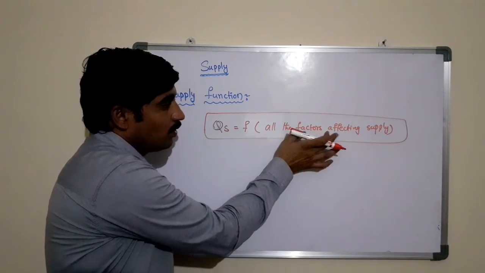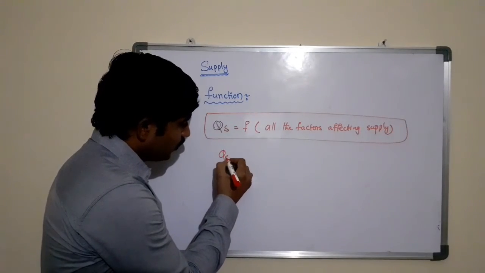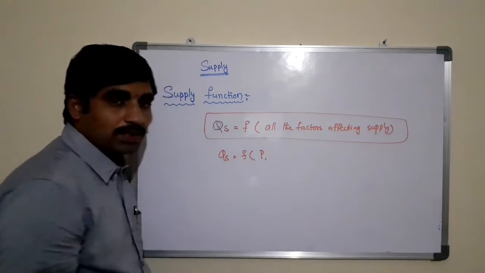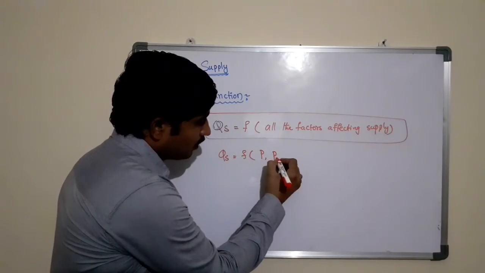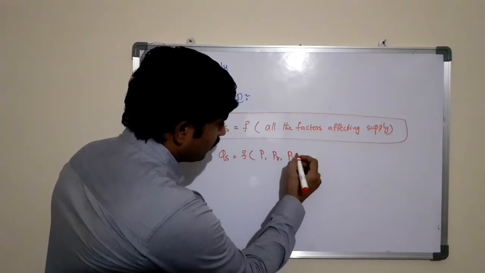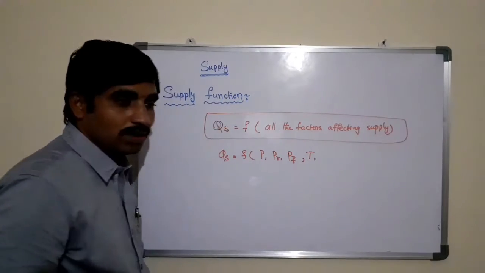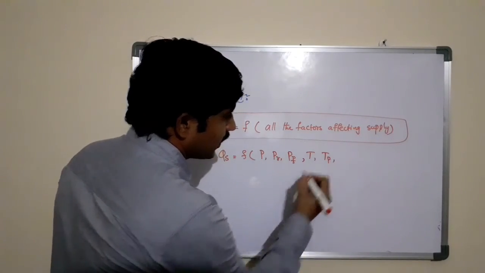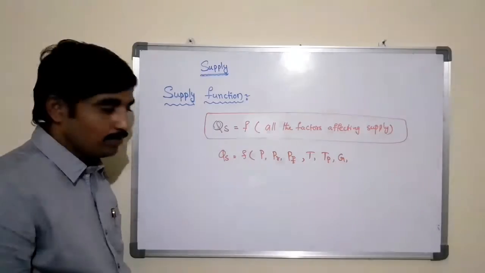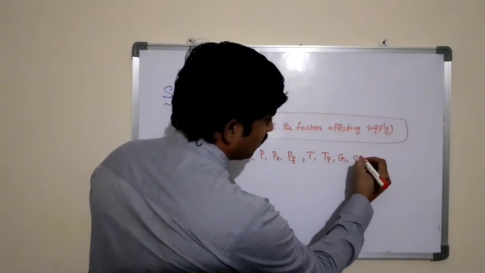Here we need to take all the factors affecting the supply. What are the factors affecting the supply? QS equals F of P, price of the product, Por, prices of related goods, Pf, price of factors of production, T, technology, TP, time period, G, government policies in terms of taxes and others.